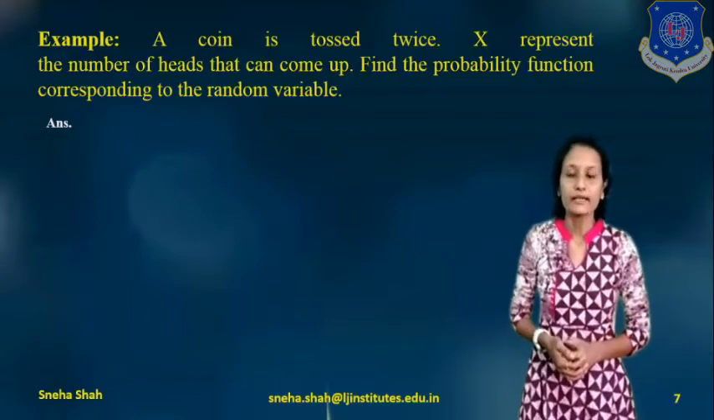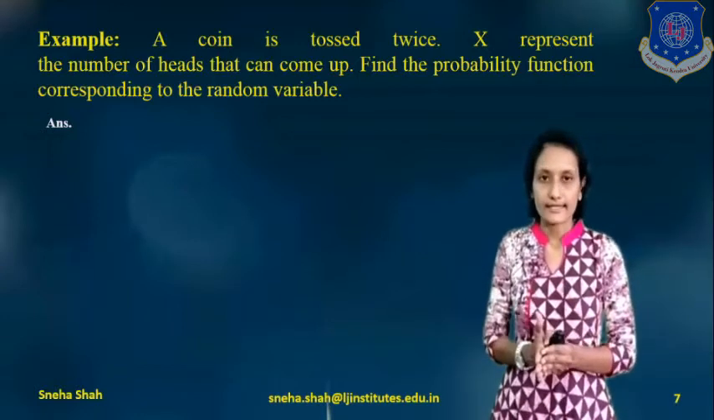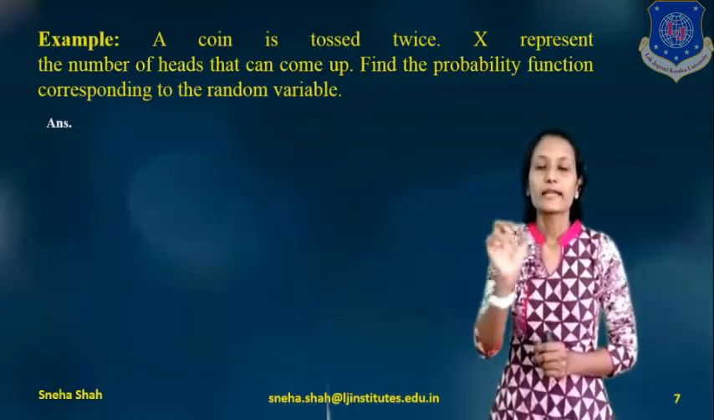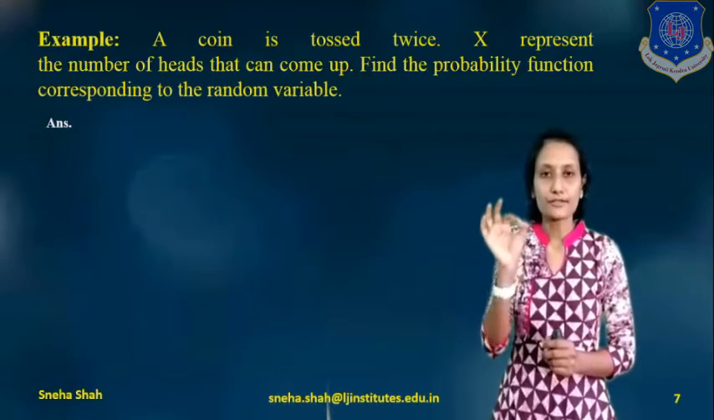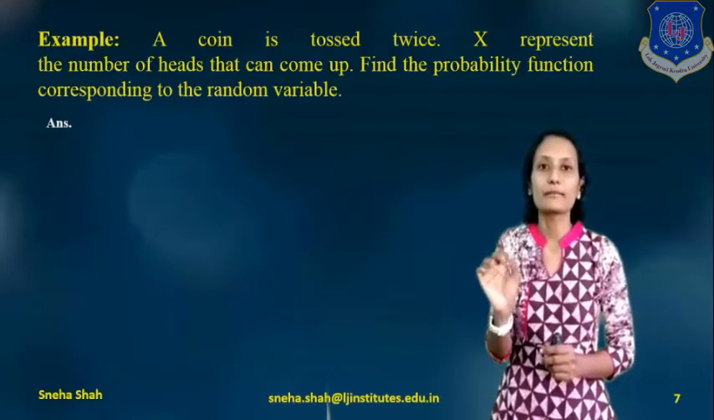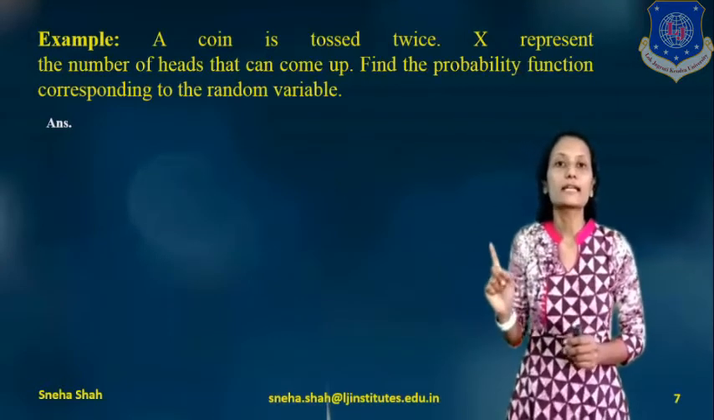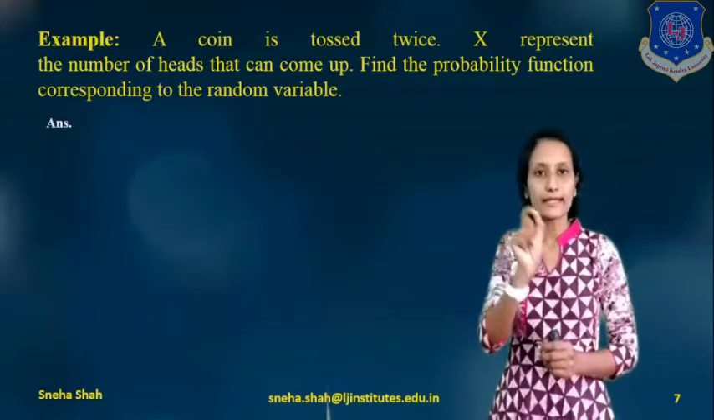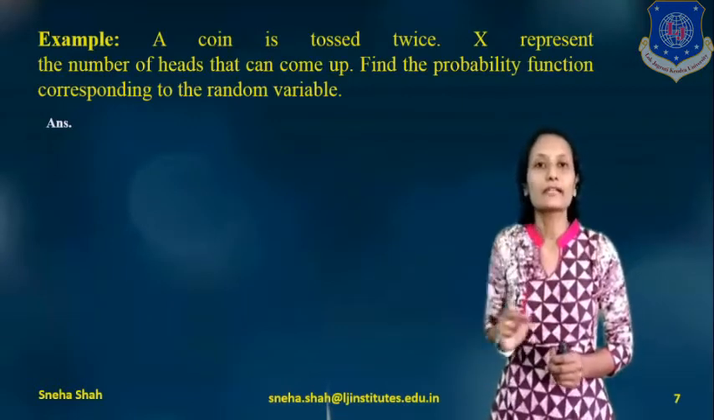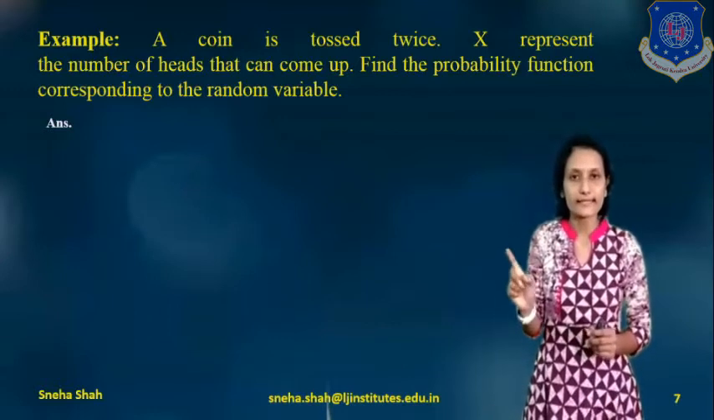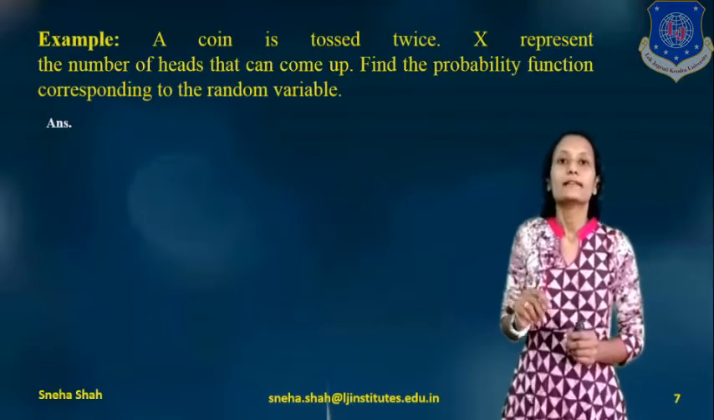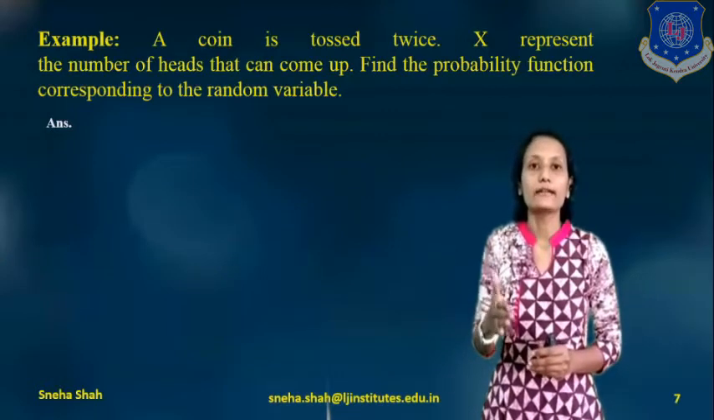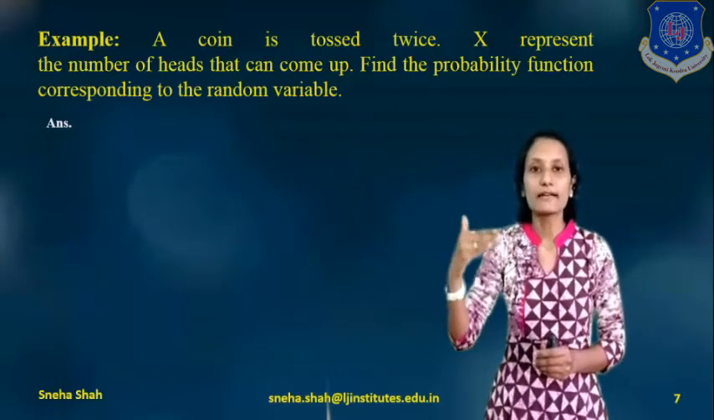Now the value of X may be 0, 1 or 2. If X equals 0, then the combination will be tail tail. If X equals 1, then the combination will be head tail or tail head. And if X equals 2, then the possibility will be head head, right? So we have to find the probability for each and every case.